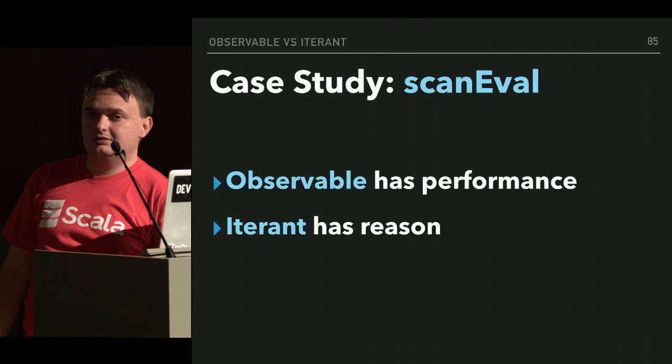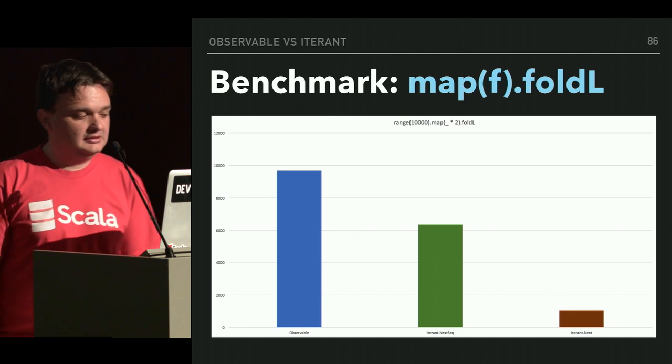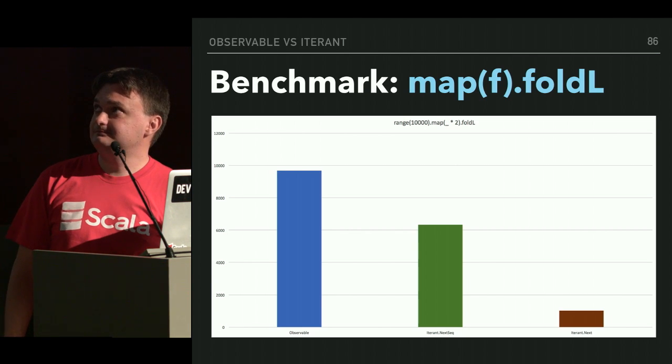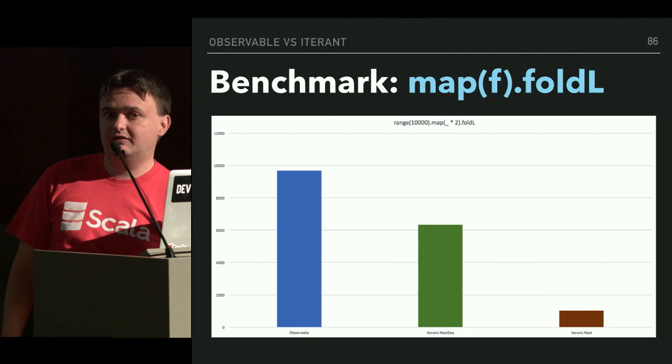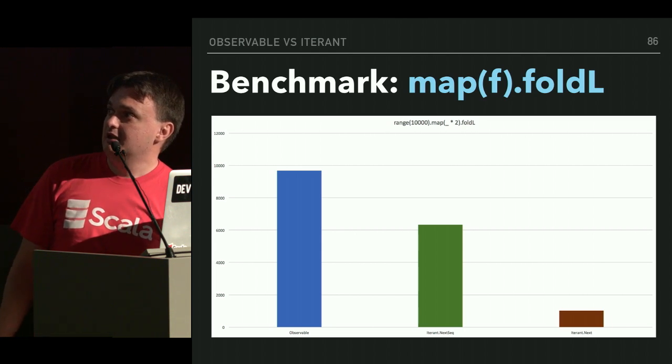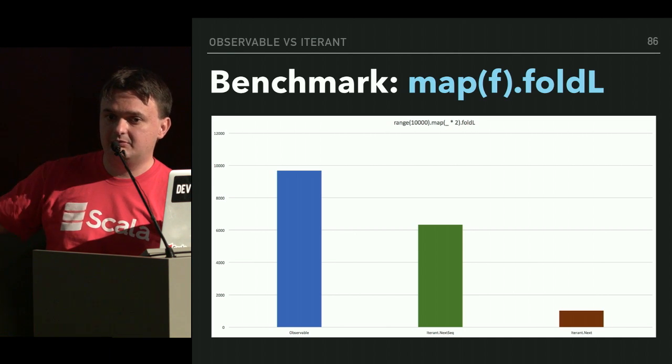So we can conclude from this that observable has performance and iterant has reason. I'm not kidding. But in another case, when we are talking about synchronous operations, and in this case we are measuring the performance of a map followed by a fold, so there's nothing asynchronous about that, the observable performance can be 10 times better than an iterant described with the next stage, so simple iterants that introduce those tasks at each step of the way.